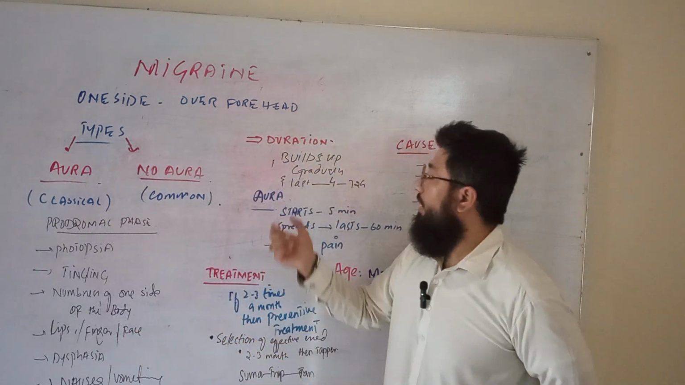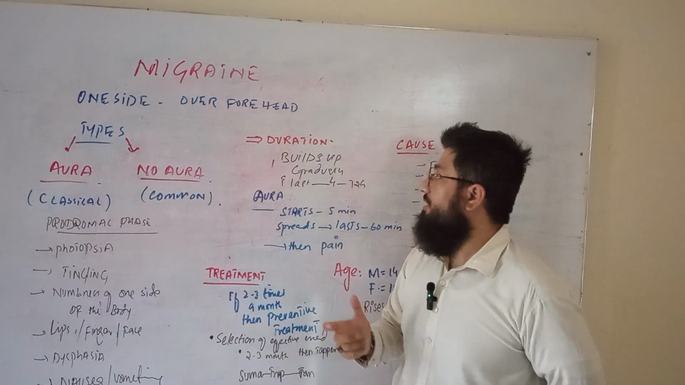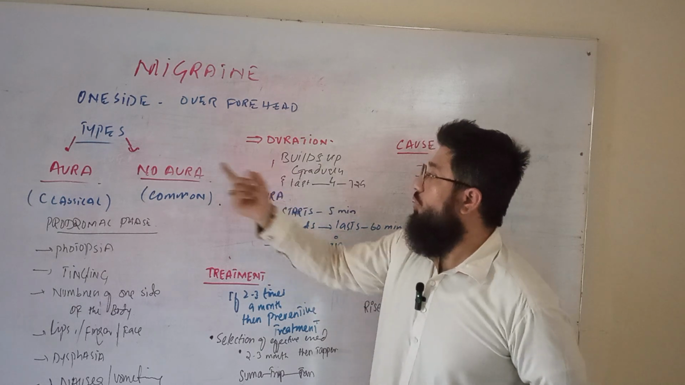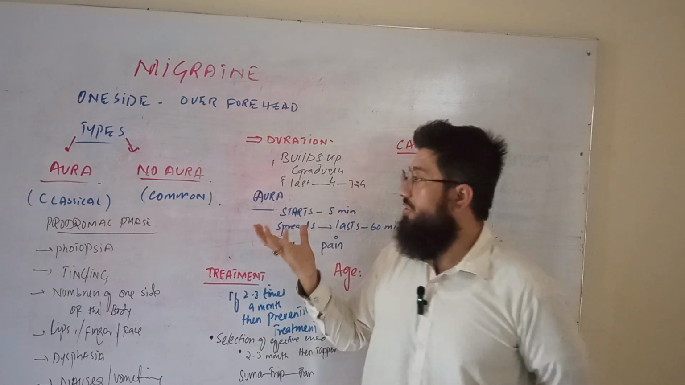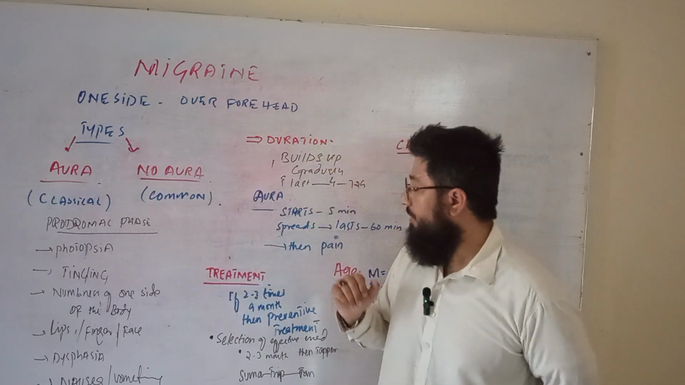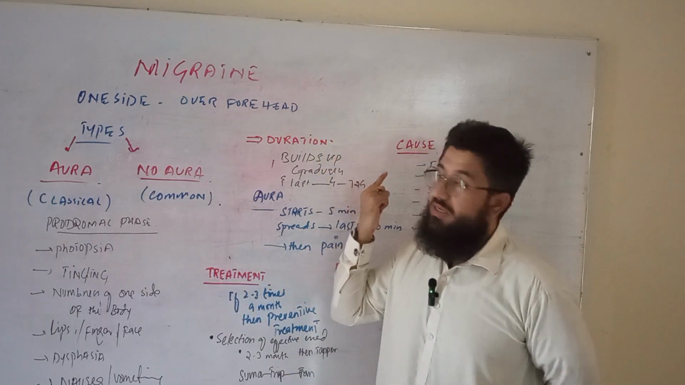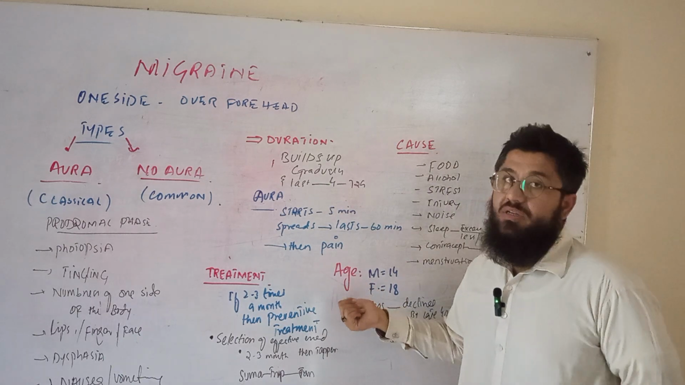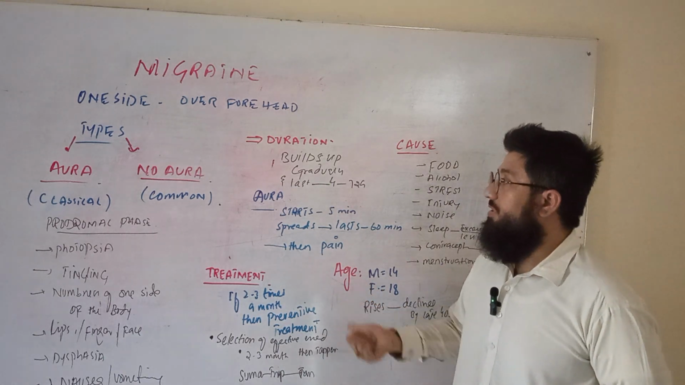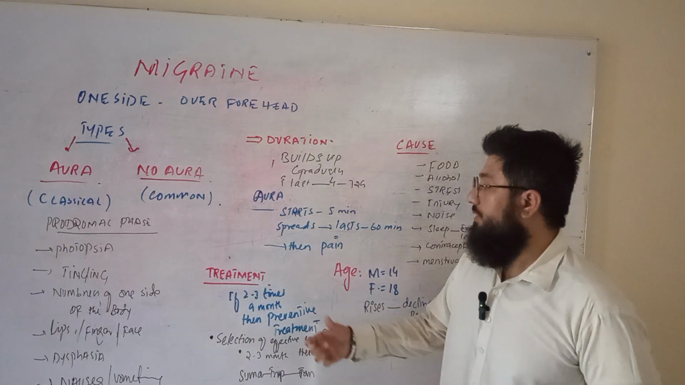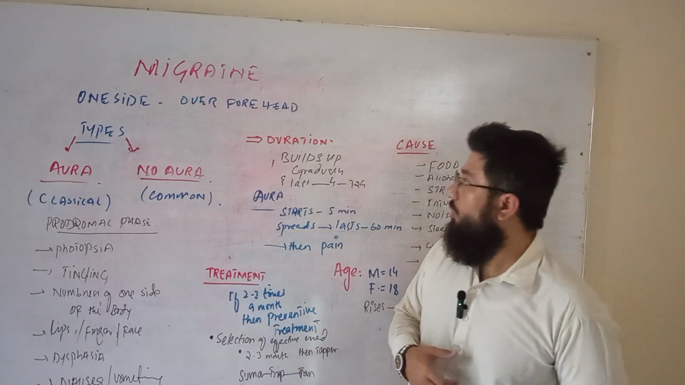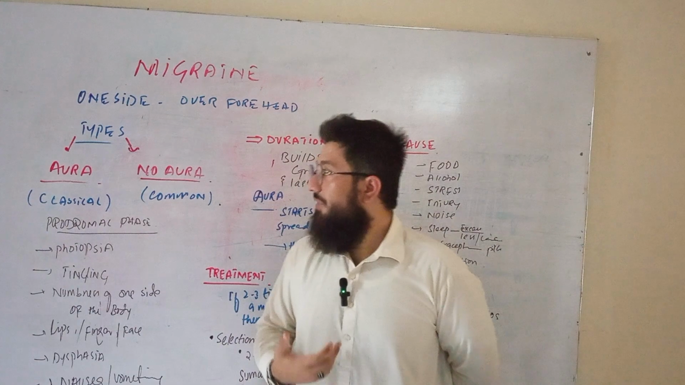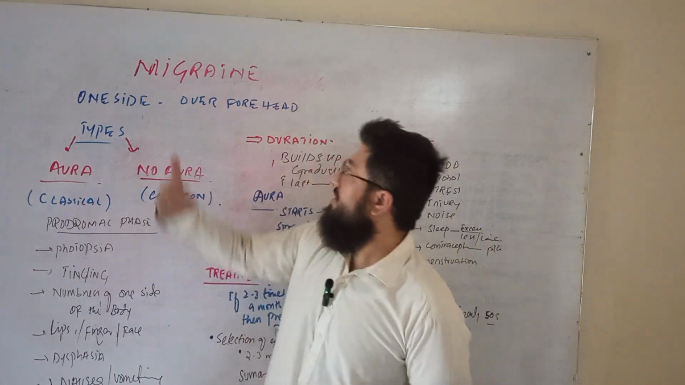Then we will talk to you about the duration of the migraine with respect to aura and non-aura, or you can say we will talk to you about the duration of the classical migraine and common migraine. Then we will talk about the causes, and after that the age factor responsible for migraine, and then the treatment. So these will be the points of our discussion today. Let's start from the very first point, that is migraine.